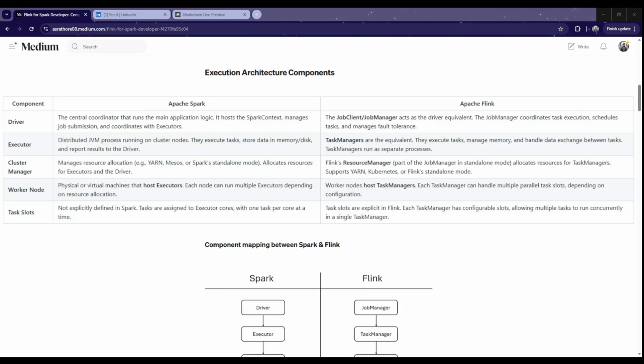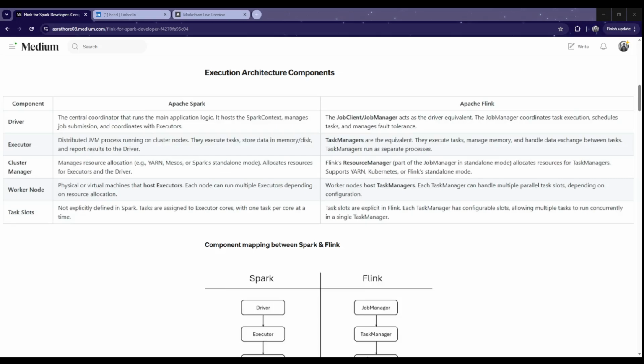So those are the equivalences. Then the worker nodes in Spark are where the executors are hosted. In the same way, we have worker nodes in Flink, which host task managers. So that's the equivalence. These things like cluster manager and worker node are distributed compute concepts, so they remain the same because both of them are distributed compute engines.